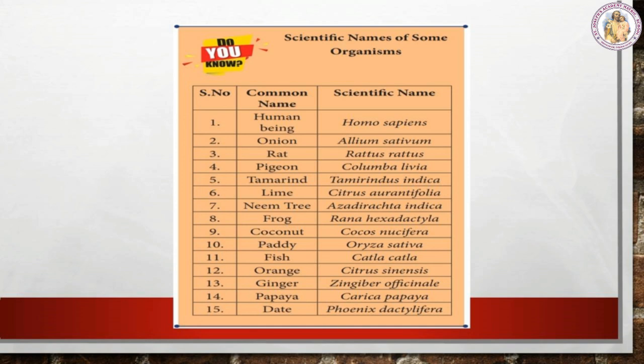The scientific name of ginger is Zingiber officinale. The scientific name of papaya is Carica papaya. The scientific name of date is Phoenix dactylifera.